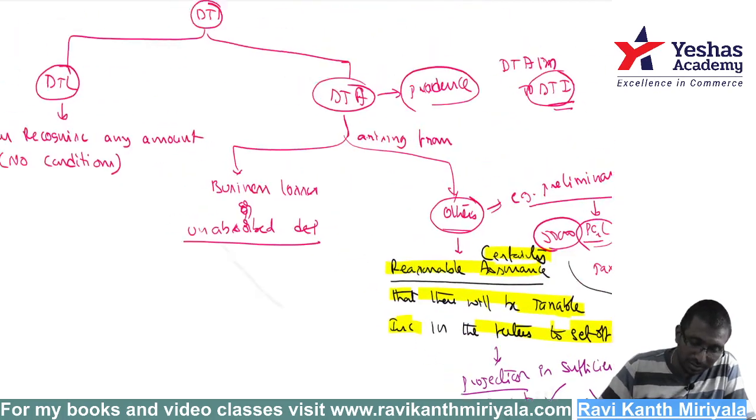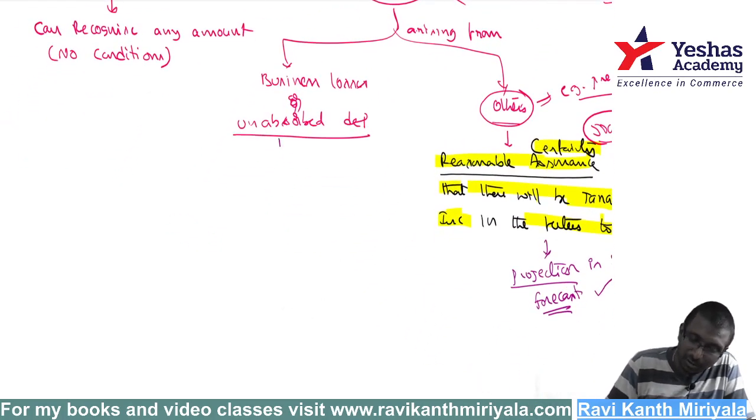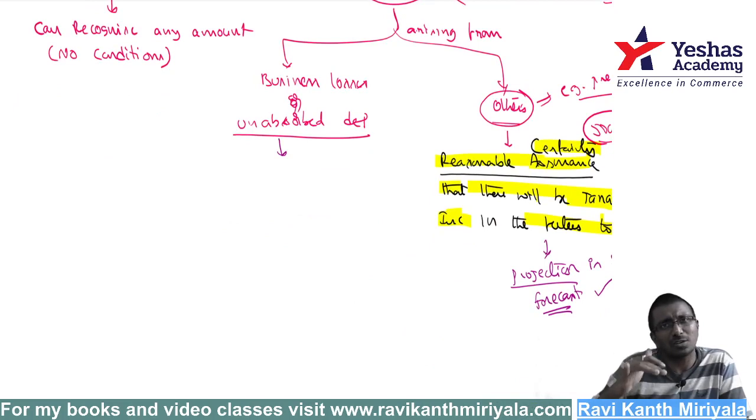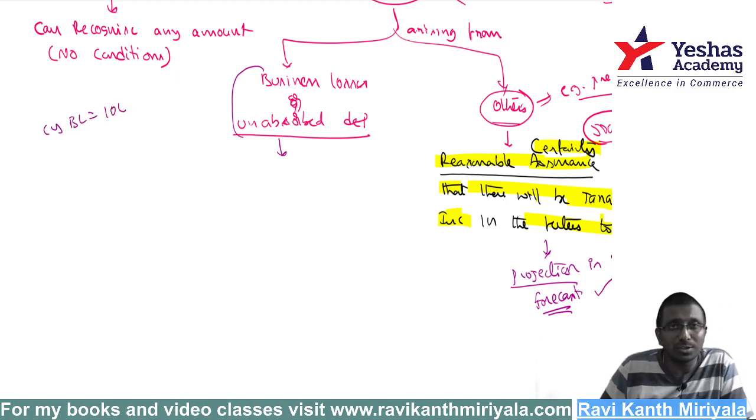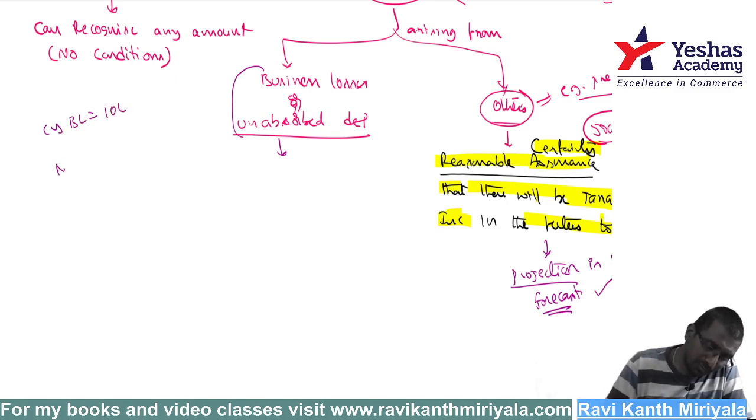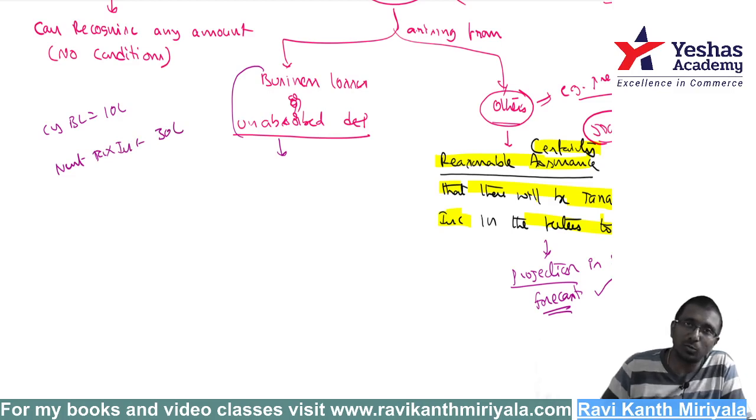Got it? Right. But listen carefully. But with respect to business loss, there will be a difference. Suppose you got a business loss in the current year. Okay, current year business loss is equal to 10 lakh. How is this useful, sir? Suppose next year you got a profit. Next year taxable income is equal to 30 lakh. Generally, 30 lakh into 30% means 9 lakh rupees you should have paid.